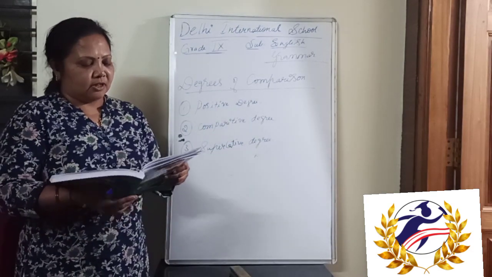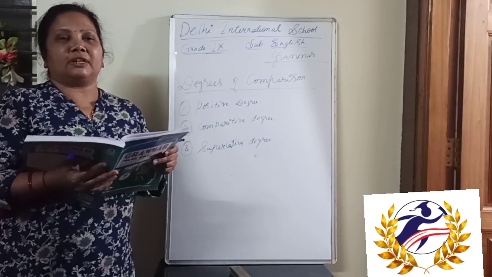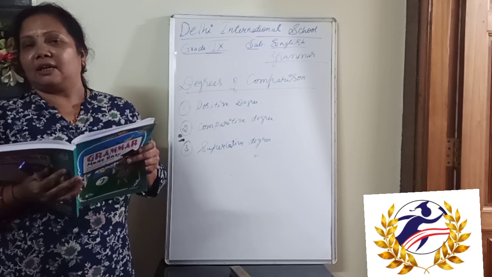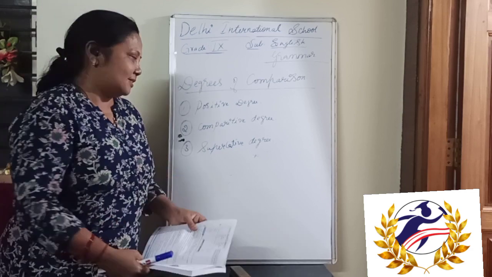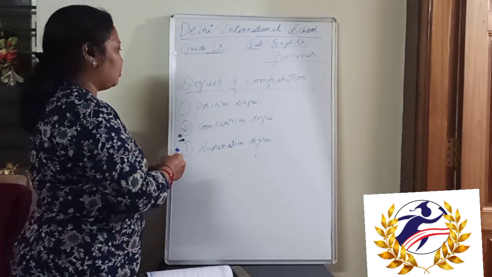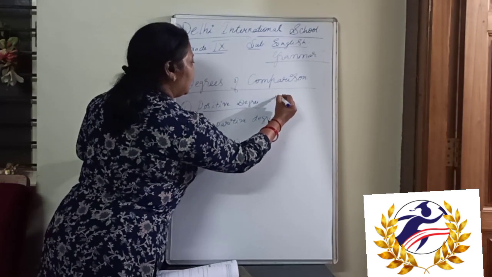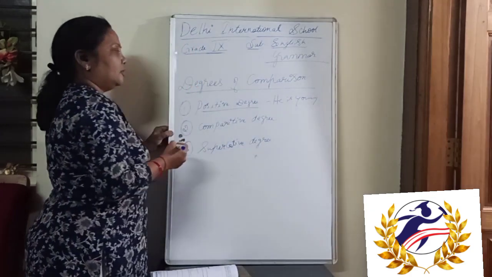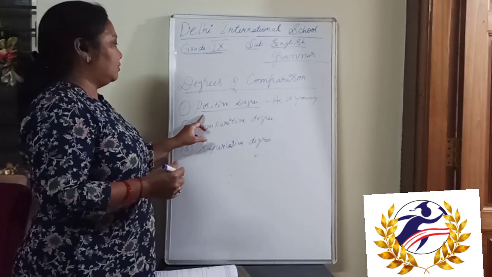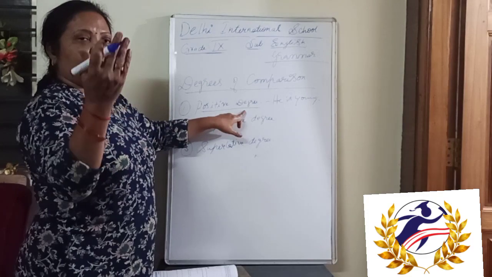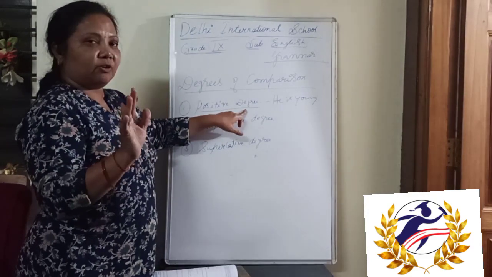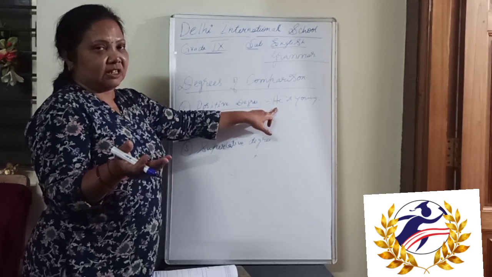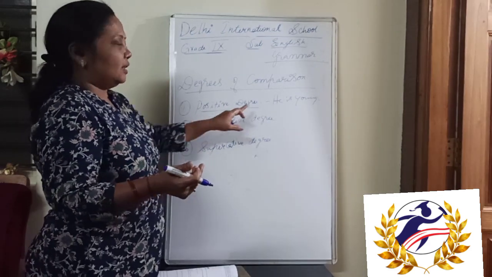Degree. Okay, so that is about positive degree. He is young is the example they have given for the positive degree. Here only one person is found, and an adjective is found here.